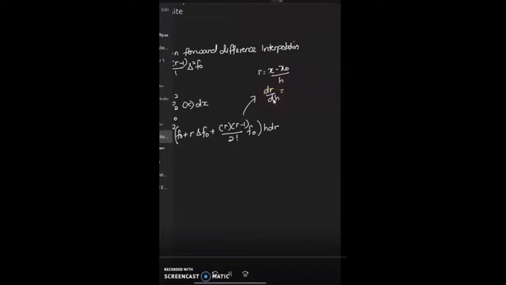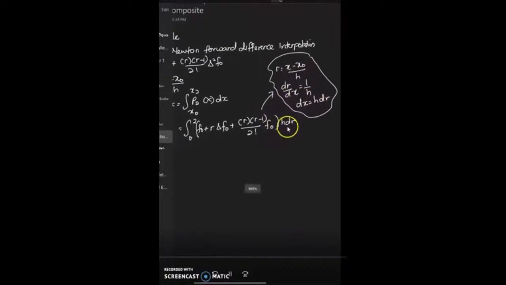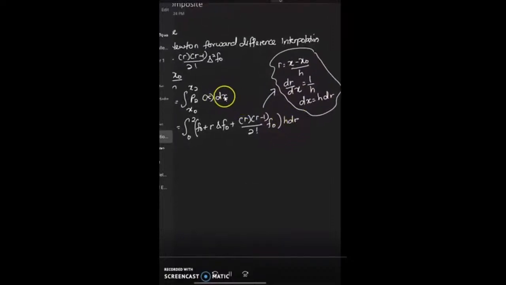So dr over dx equals 1 over h, so dx is h dr. Now your integral is with respect to dr, and h you put outside the integral. You need to remember, I always remind you, dx equals h dr.